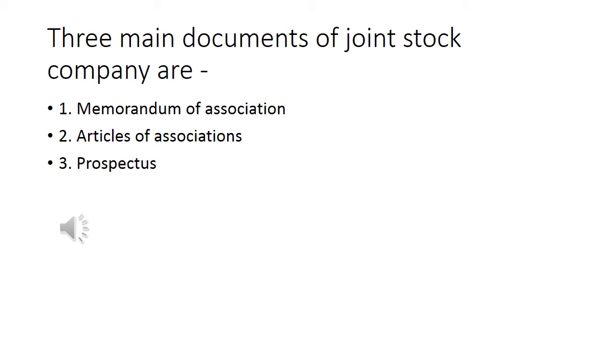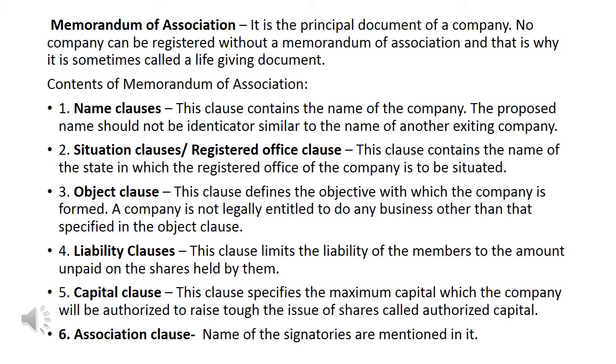Other documents we will discuss side by side when we do formation of company, and they are simple. These are the three main documents which we need to understand. Memorandum of association is the principal document of a company, and no company can be registered without a memorandum of association, and that's why it is sometimes called a life-giving document for a company.